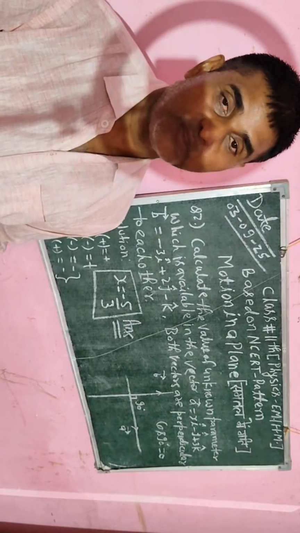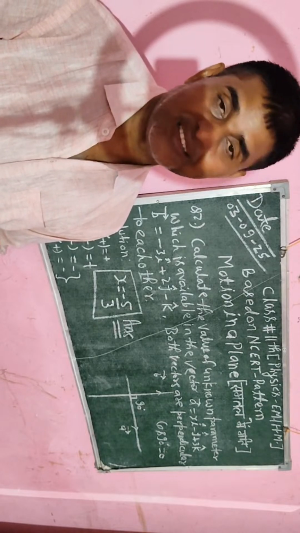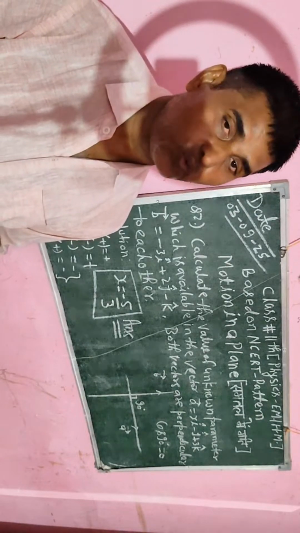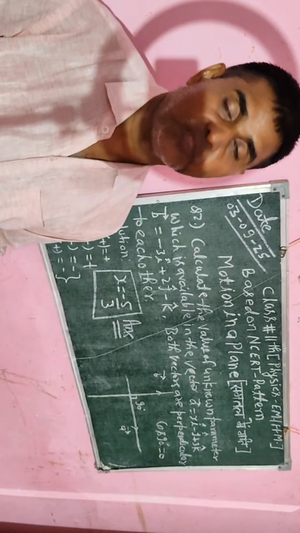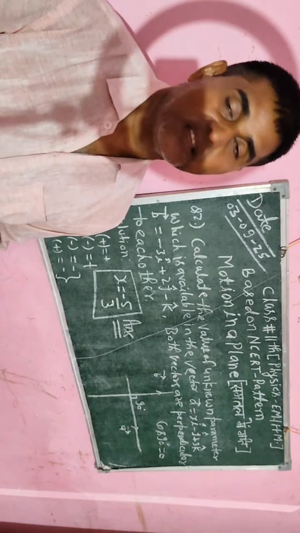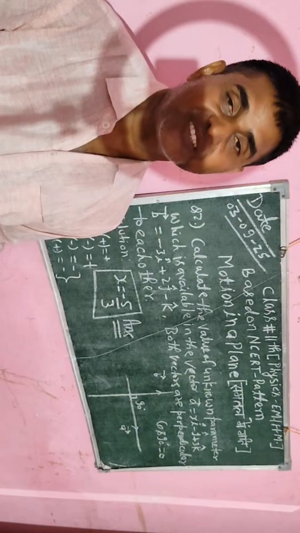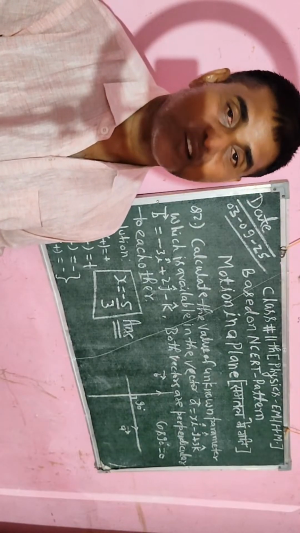Now if any object is moving in a parabolic path, I will get an x component and also a y component. The x component will be, if that object has initial velocity u and the angle from the positive x-axis is theta, so I will resolve the x component and also the y component.